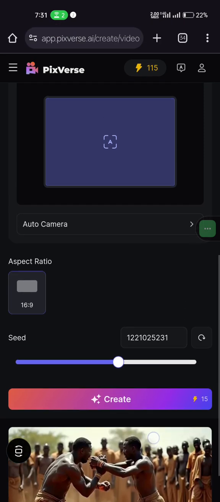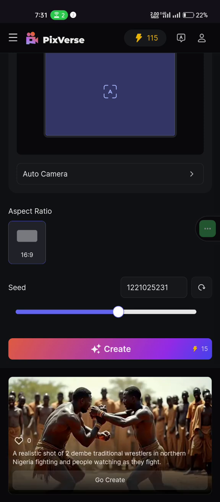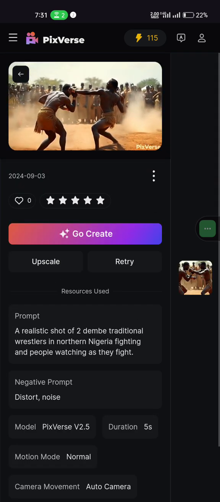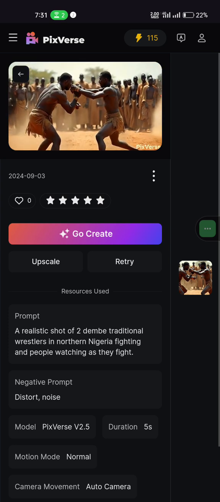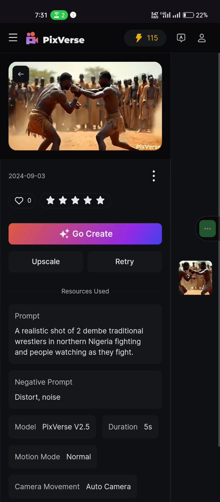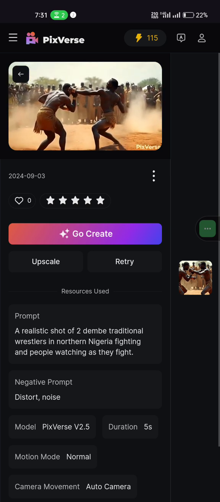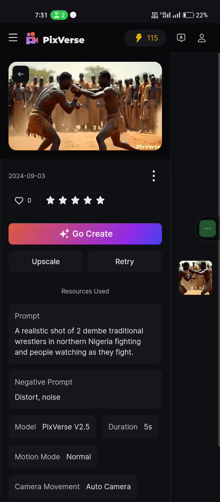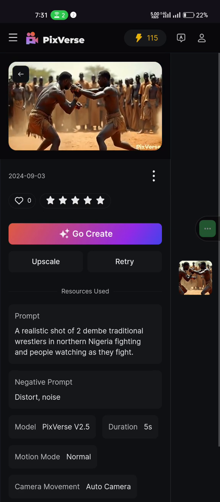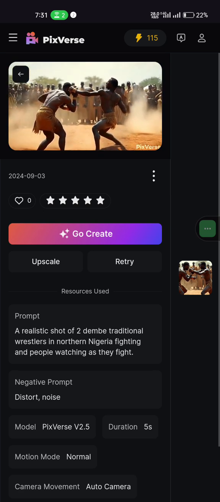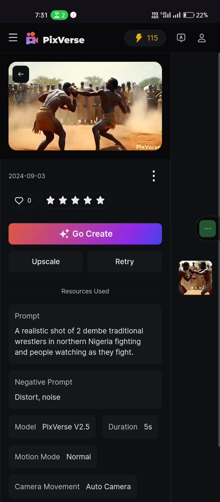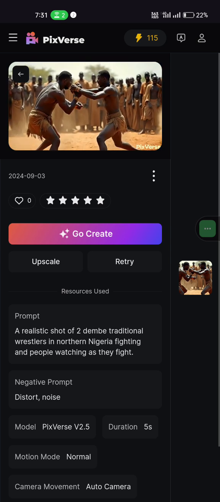Okay guys, this is our result. Let's play it and see how it played. Okay, this is it. It's not very perfect, but like I told you, if there's too much movement in the characters, it tends to distort. So the secret to it is try not to give a prompt that the character will move for too long. You understand? So you will not get a distorted video. But this is what we got.